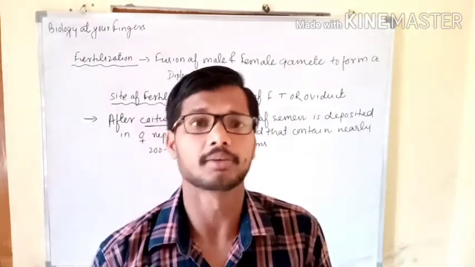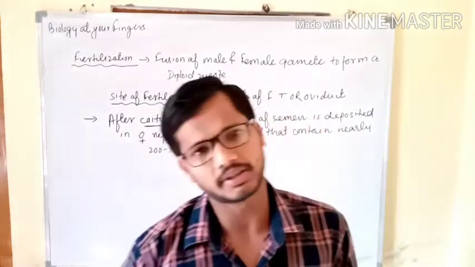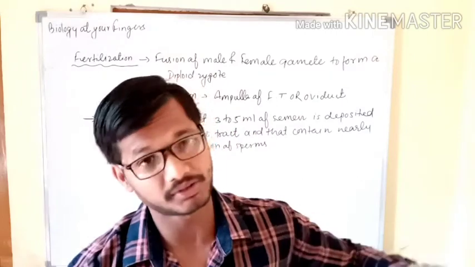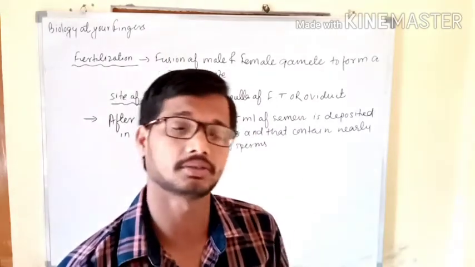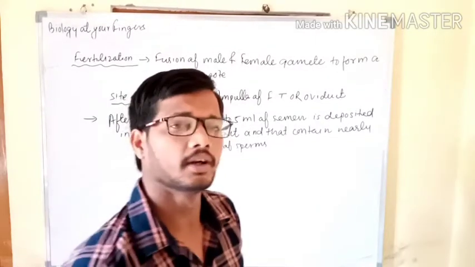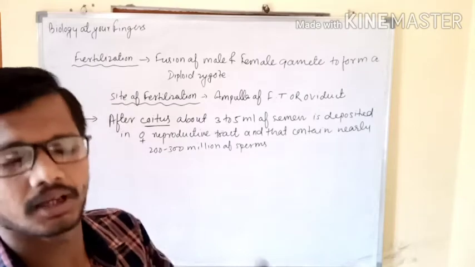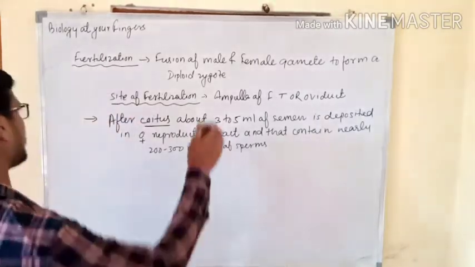It looks so simple, but actually it is not simple. It undergoes certain steps, certain processes, and after that fertilization occurs. So we will read one by one all those steps, and after that we will discuss fertilization in brief.